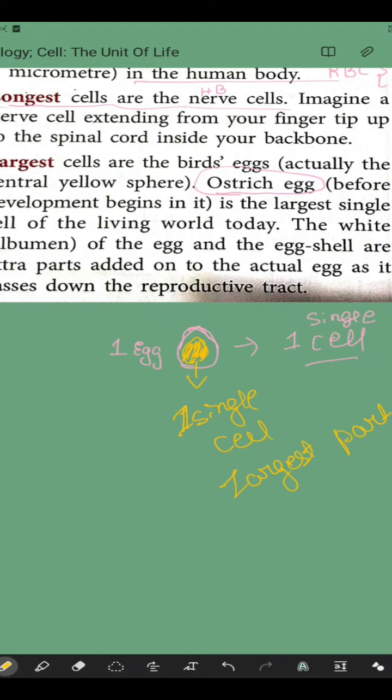The yolk which is present inside the egg is the single cell, and it is the largest part. When we count across all birds, the ostrich egg is the largest egg in the world, and that is one cell. The yellowish part, the yolk, is the largest single cell.